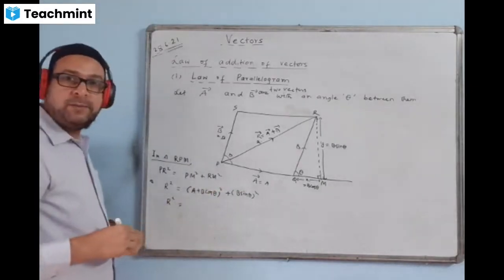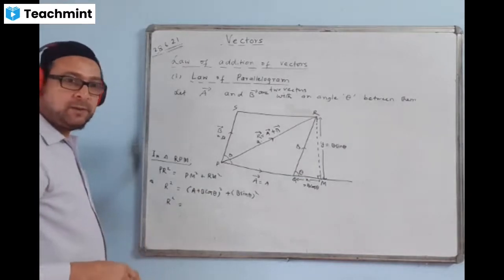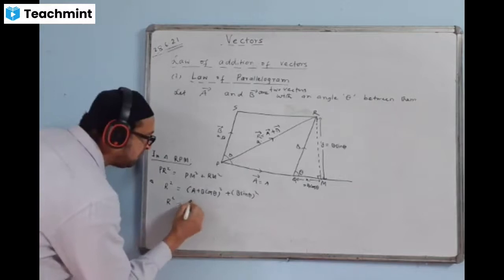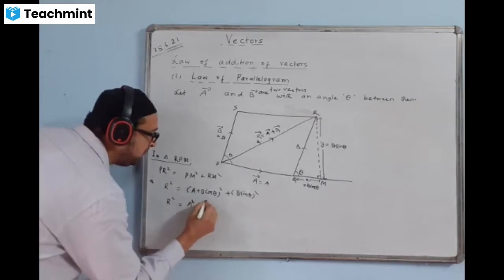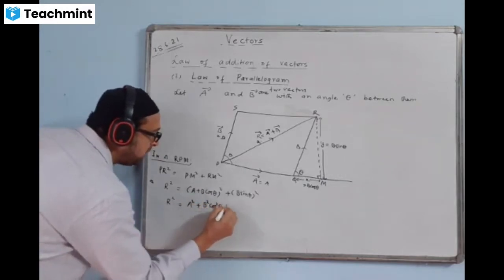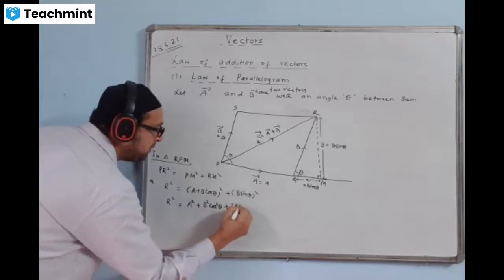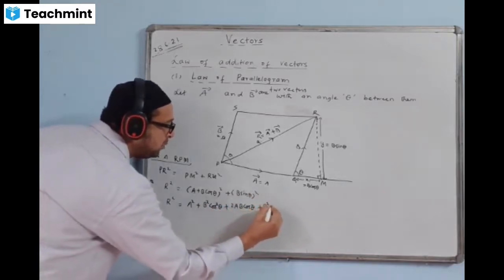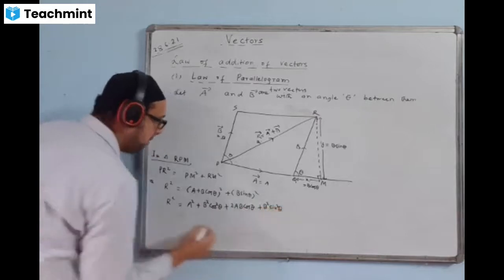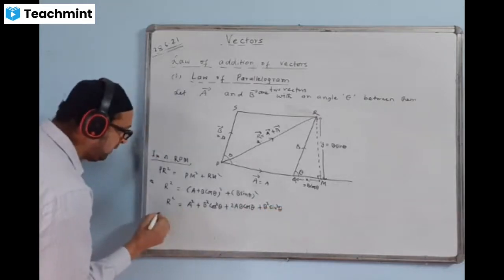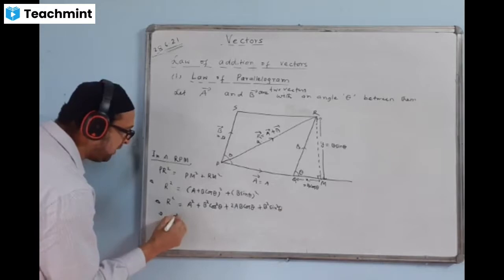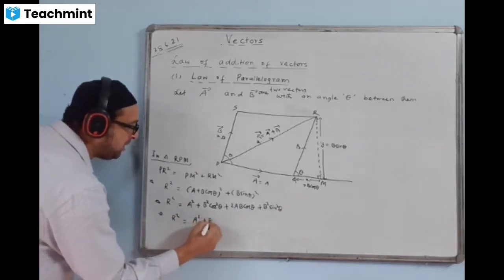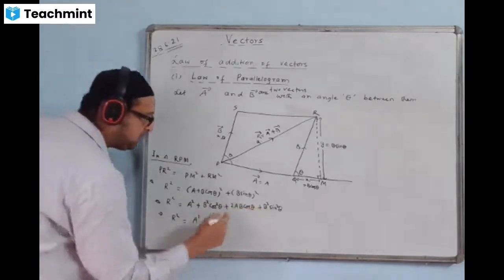Now this is expanded using the formula of A plus B whole square. What is the formula of A plus B whole square? A square plus B square plus 2AB. So I'll use that formula. I'll first write A square, then B square cos square theta plus 2AB cos theta, plus B square sin square theta. Now continue further, you get R square is equal to A square plus B square common.